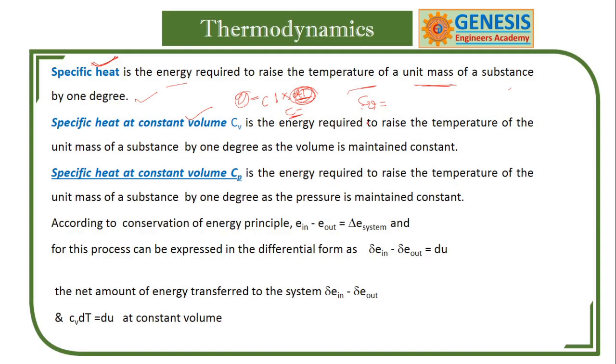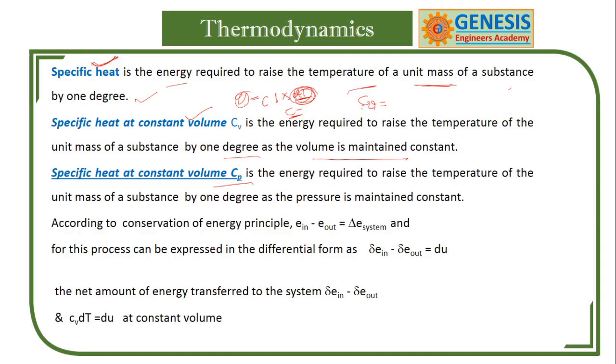That is the heat or energy required to raise the temperature of unit mass of the substance by 1 degree, keeping the volume constant. Keeping the pressure constant, it is CP. Solids will have only one specific heat, but gases like air will have two specific heats.